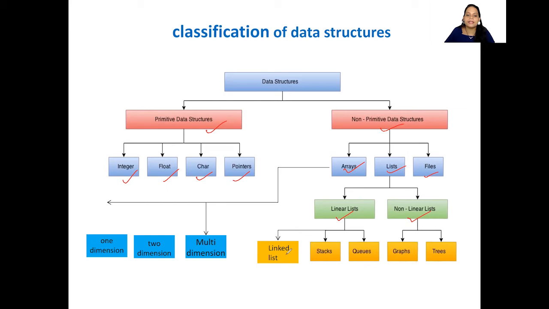In linear lists, linear as in sequential, we have linked lists, stacks and queues, whereas in non-linear we have graphs and trees, okay? Similarly, arrays have been divided into one-dimensional array, two-dimensional array and multi-dimensional array.